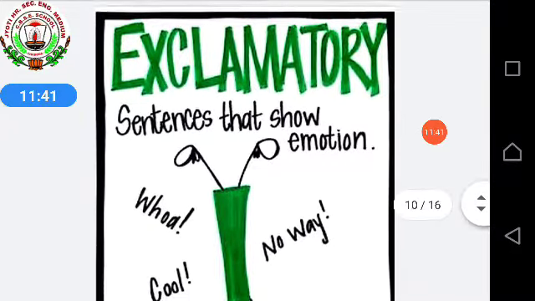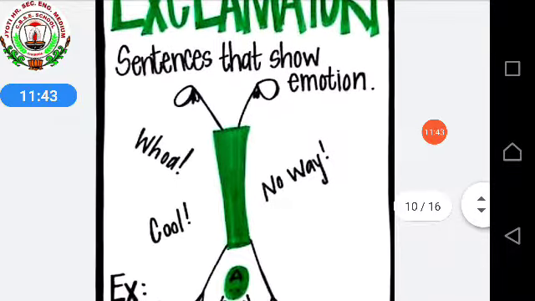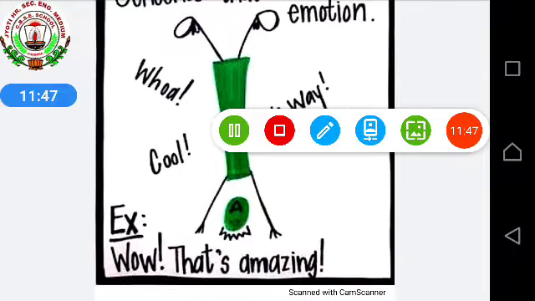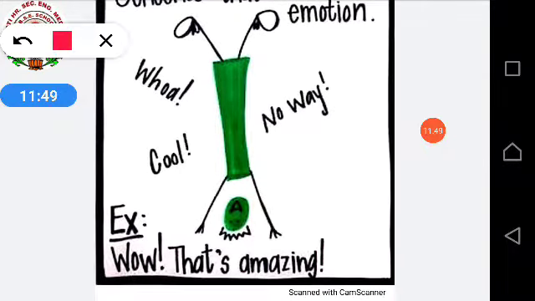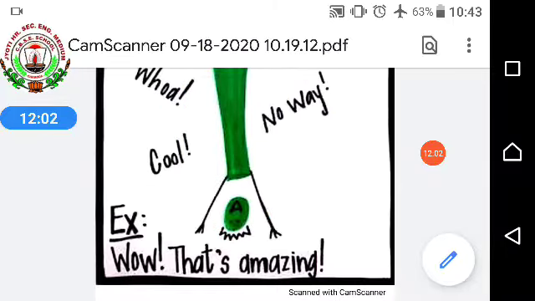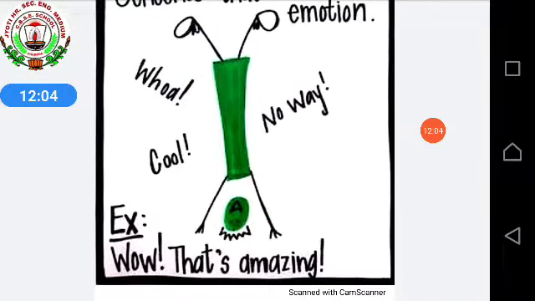Next, exclamatory sentences that show emotion. See, this person's emotion is given over here. Whoa, cool, no way. So this is the person's emotion. And see the example, wow, that's amazing.